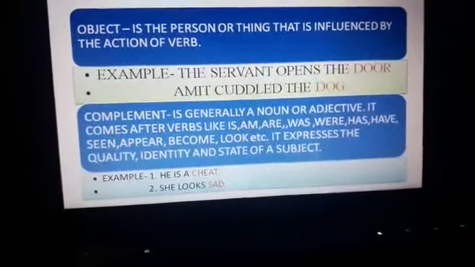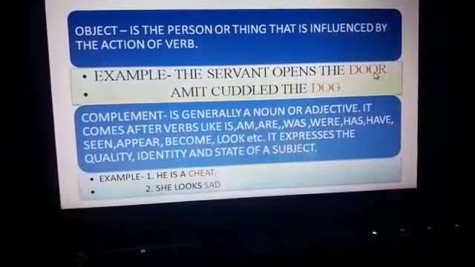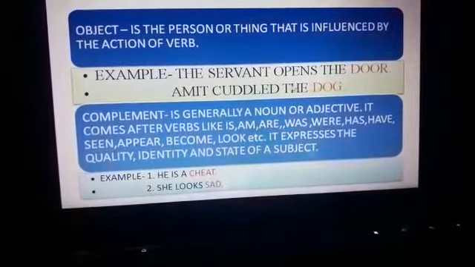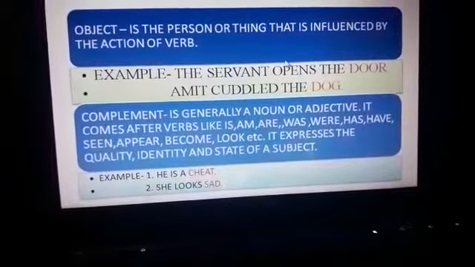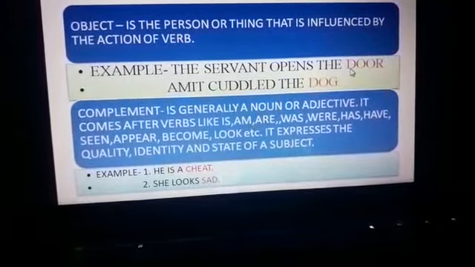Let's take an example. The servant opens the door. Now the door has been opened. What happened to the door? The door has been opened by the servant. So the door is an object here.